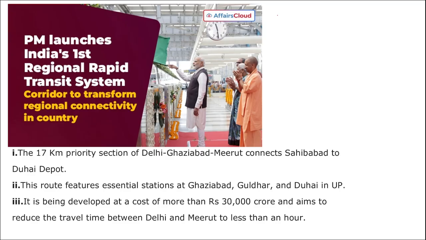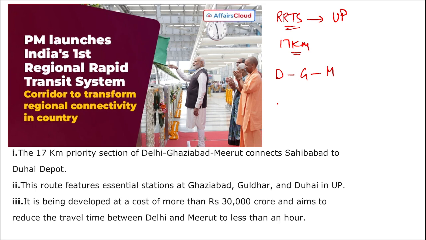Regional Rapid Transit System, that is the first RRTS. And where was this launched? This was launched in Uttar Pradesh. Correct. This is a 17-kilometer long RRTS that will be connecting Delhi, Ghaziabad and Meerut. Correct. And this corridor is of 17 kilometers. And remember, this RRTS, that is Regional Rapid Transit System, was recently inaugurated at Sahibabad Rapid Station, that is in Ghaziabad, Uttar Pradesh. Correct.